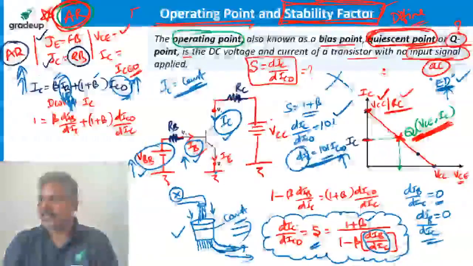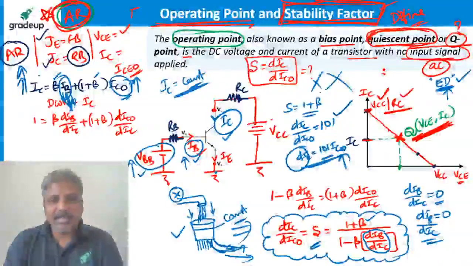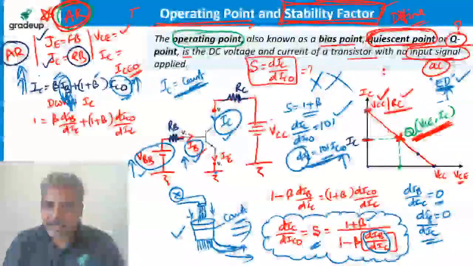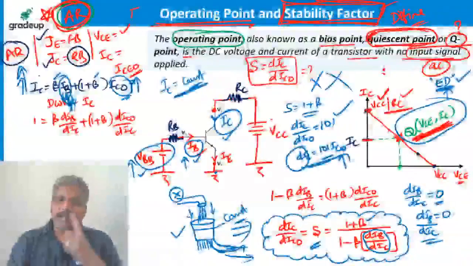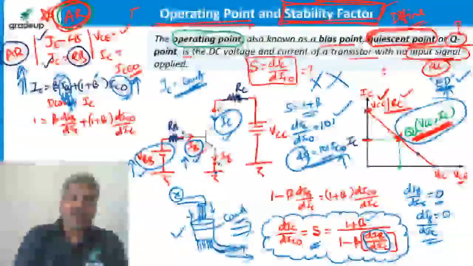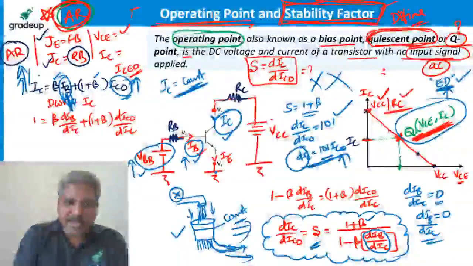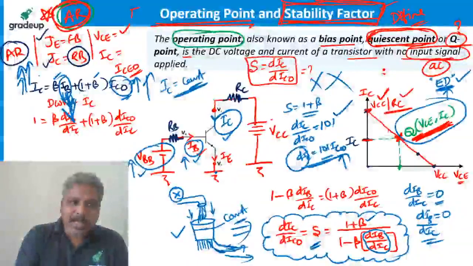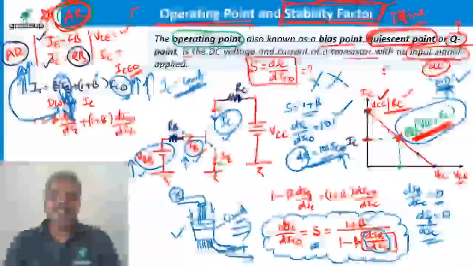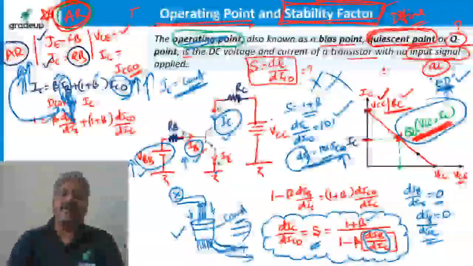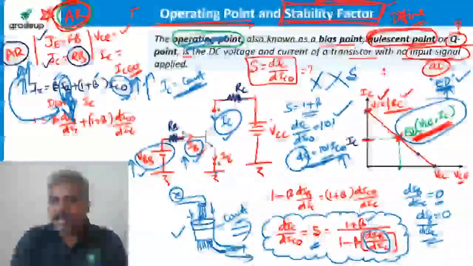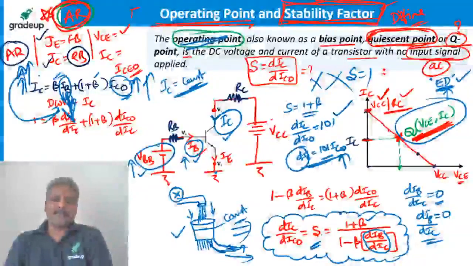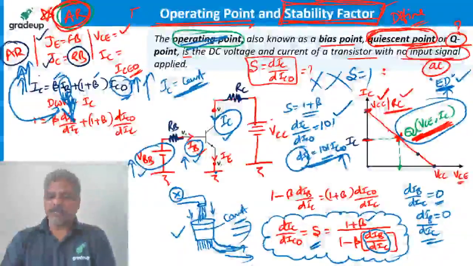Is it not? It is not stable. That means if you want stability for the operating point, what is required? Whenever IC is changing for some reason, leakage current or temperature, IB has to reduce accordingly. If that is happening, we'll say that operating point is stable. In that case, stability factor comes to be 1. Clear, guys? This is what about stability factor.